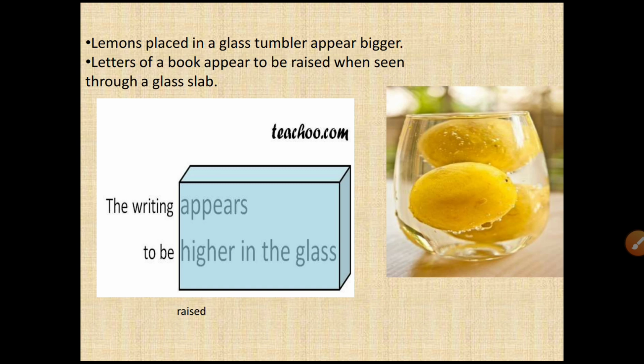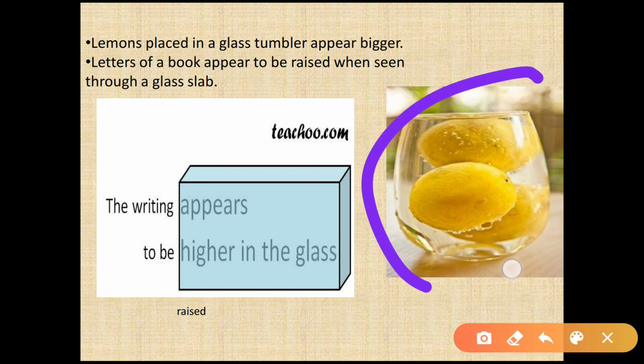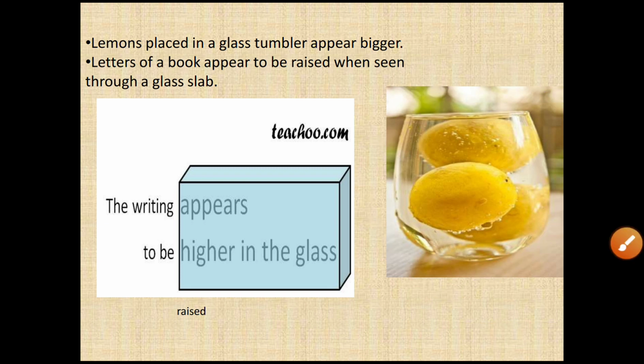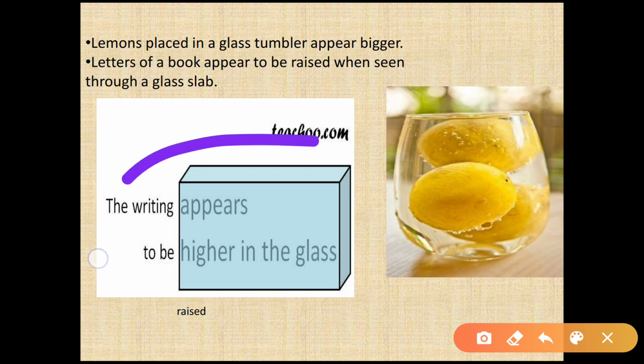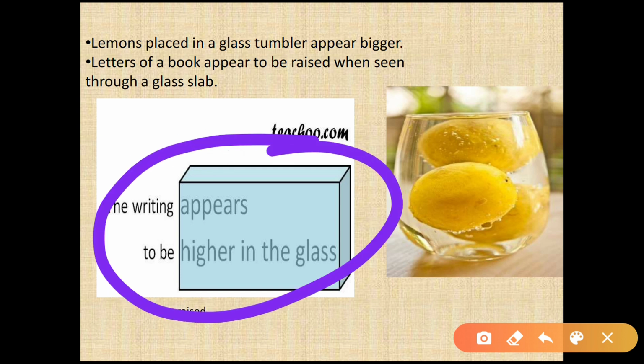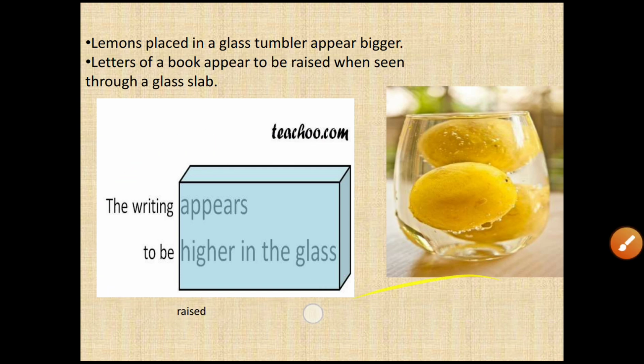Here lemons placed in a glass tumbler appear bigger. You can see that the lemons are placed in a glass and they appear to be bigger. Similarly, you can place a glass slab or a scale on your book, and you can observe that the writings appear to be raised, and this is all due to the refraction of light.